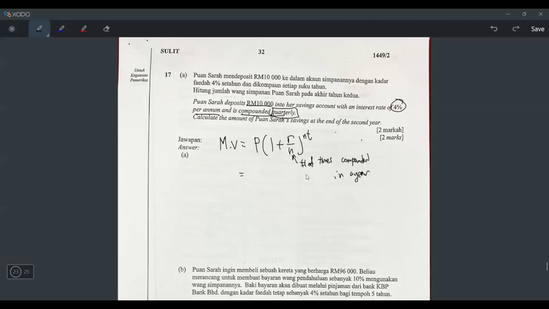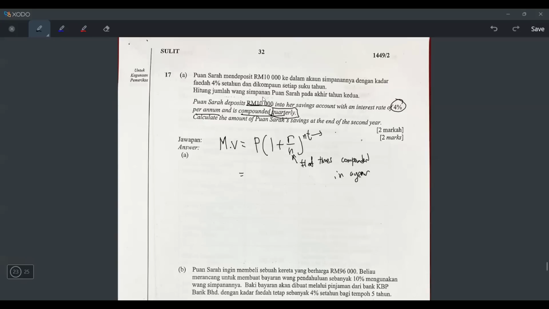Okay. But what if they say compounded in 6 months? Then what should you put for your N? You should put 2. Because if it's compounded in 6 months, it means the number of times compounded in 1 year will be 2. Because if you compound every 6 months, but in 1 year got 12 months, right? So if you compound in 6 months, the N is 2. Do you understand what I mean? Okay, now what about T? T is the time, but it has to be in years.